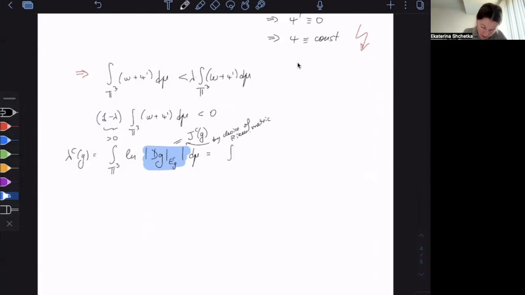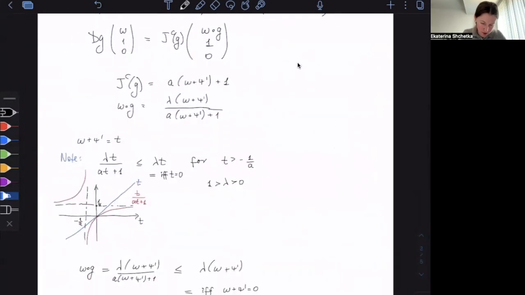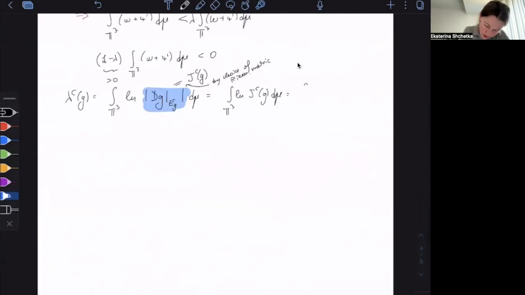So this is the integral of the natural log of the central Jacobian of g d mu. And let's get back what it is, right here. It's the integral of the natural log of a times omega plus psi prime plus 1, d mu.